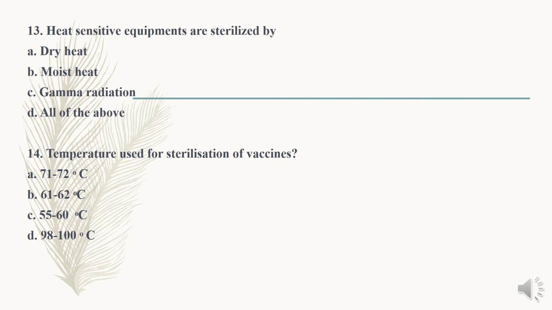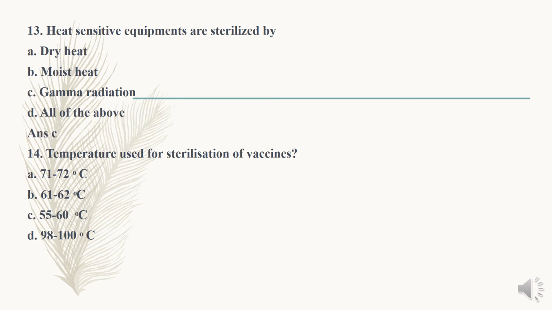Next question, heat sensitive equipment are sterilized by A. Dry heat, B. Moist heat, C. Gamma radiation, D. All of the above. In the case of heat sensitive equipment, we cannot go for dry heat and moist heat. So options A and B are out. So heat sensitive equipment are sterilized by option C, gamma radiation.